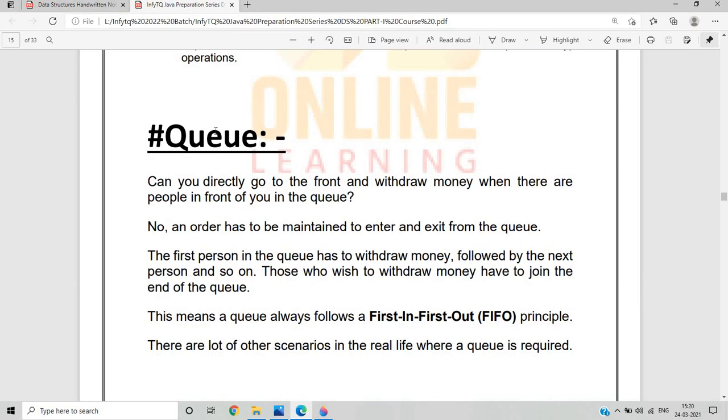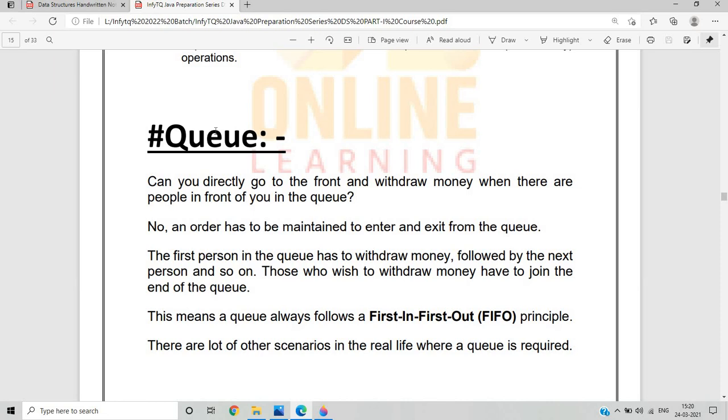Okay, so what is the queue data structure? As I already said in my previous video, let's take an example. Can we directly go to the front and withdraw money when there are people in front of you in the queue?